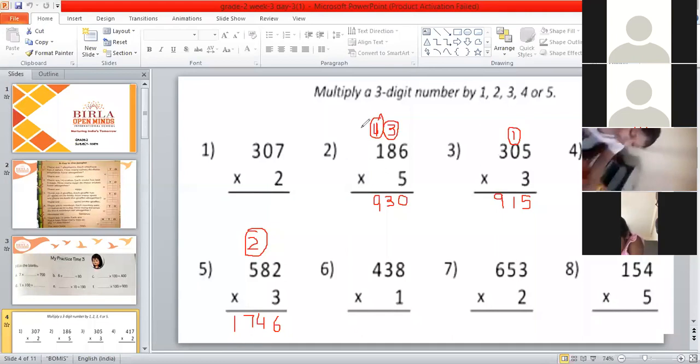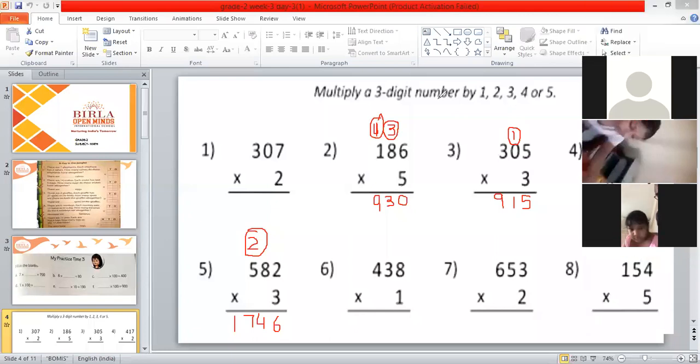Yes, ma'am. Please read question number 6. Children, keep on writing questions and between every 2 questions, leave at least 3 boxes, okay? Please read question number 6. 438 multiplied by 1.